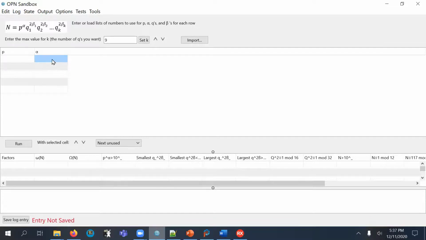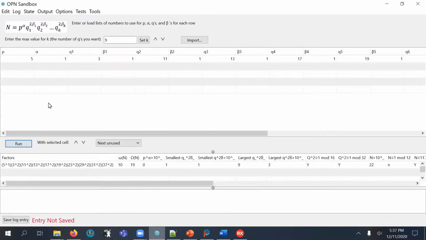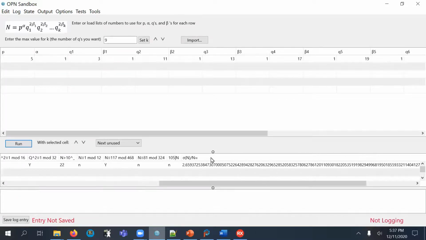So let me populate some numbers here in the input. This just gives me some basic input. There are 10 prime components, and let me run this. When I run this, it will calculate all of these properties for that number specified here in its prime factorization. And I was really more focused on this number here.